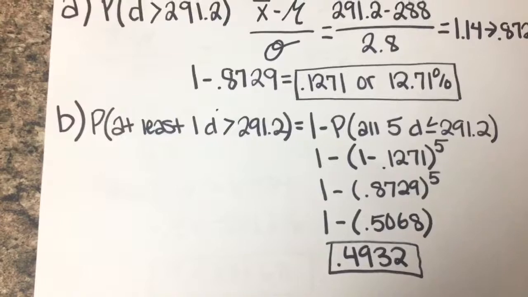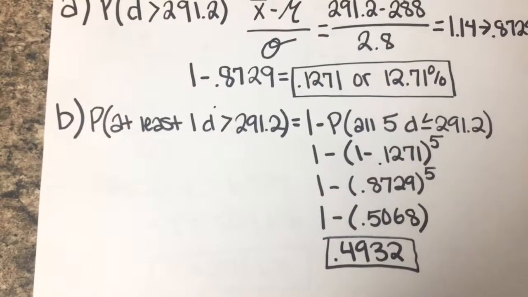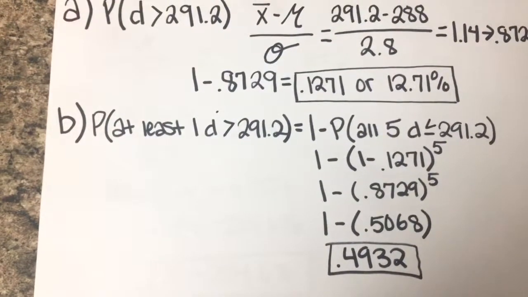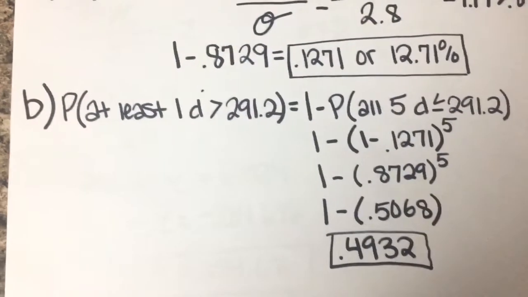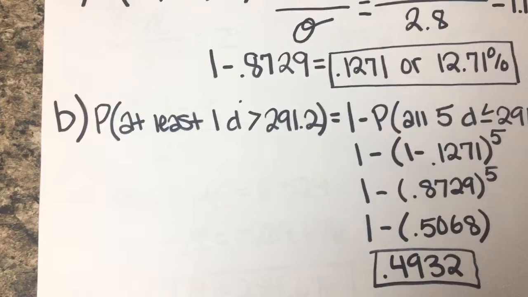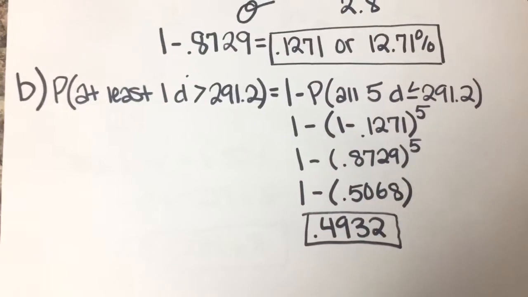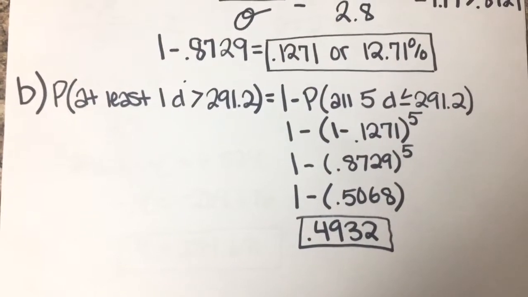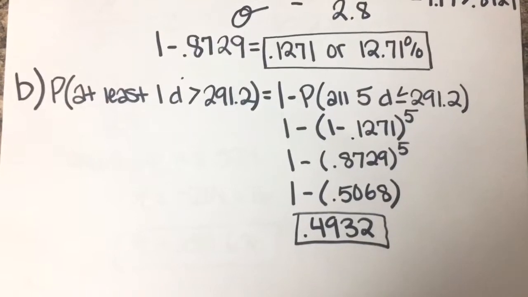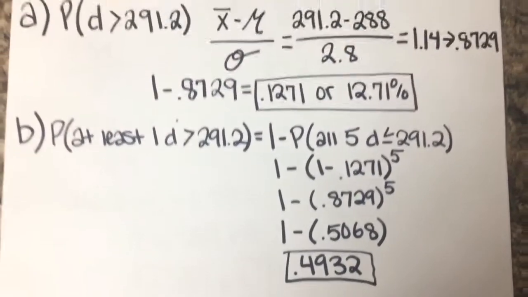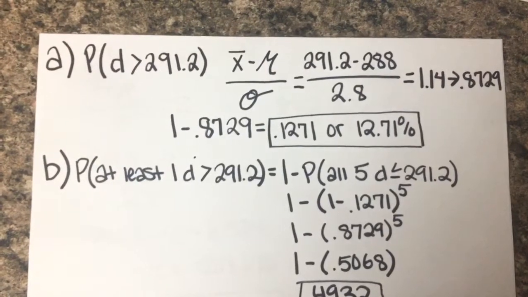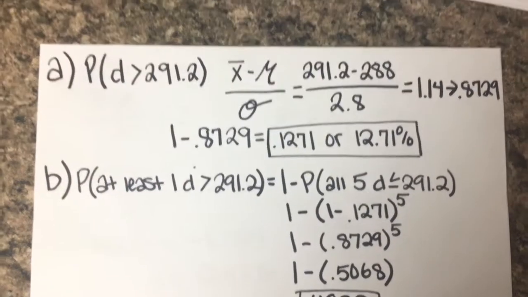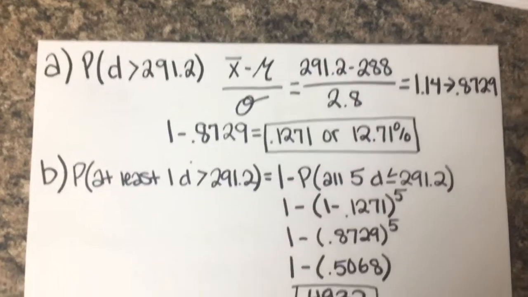So, part B asks to assume the mean distance traveled is 288 yards and that 5 balls are independently tested. What is the probability that at least one of the 5 balls will exceed the maximum distance? So, the probability that at least one will exceed would be 1 minus the probability that all 5 are less than or equal to. So we already got the probability that one of the balls will pass.